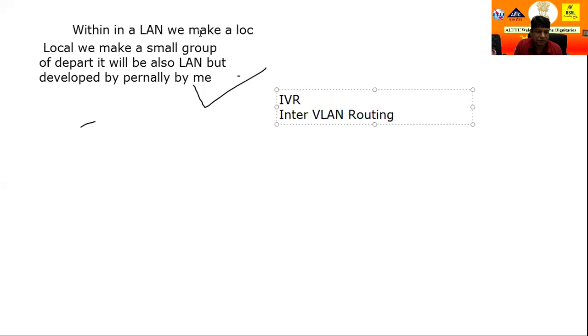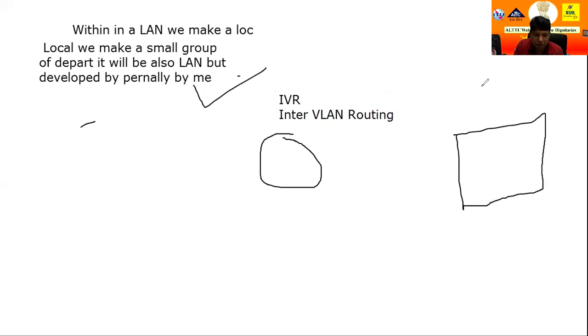Suppose this is the router. First, let us understand: this is your one room at your home, or in college, your personal room. This is a very big room and you have 2 people. So how to manage? One wall is created here, and here is Mr. A, and here is Mr.